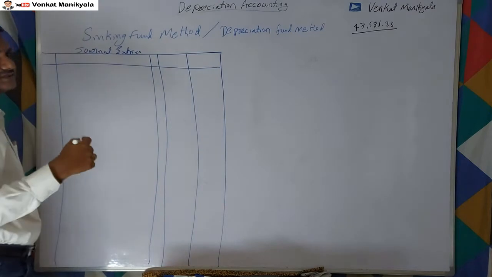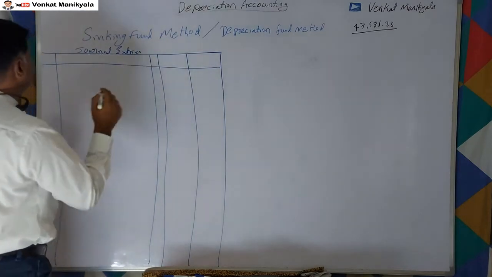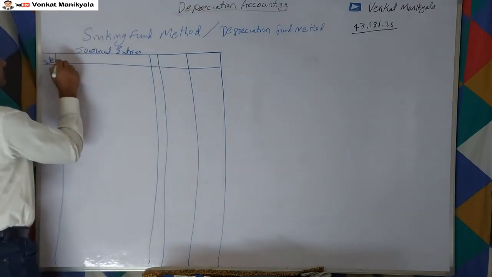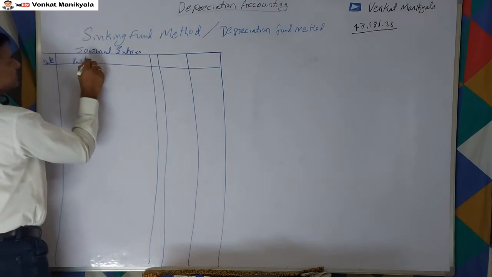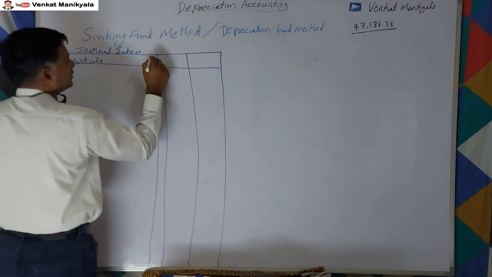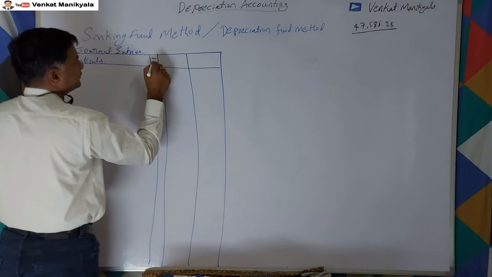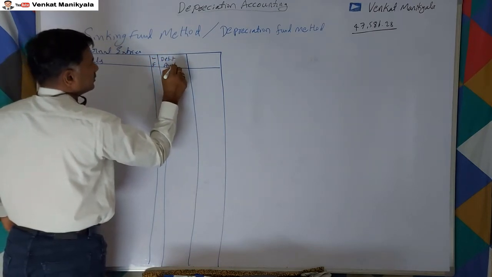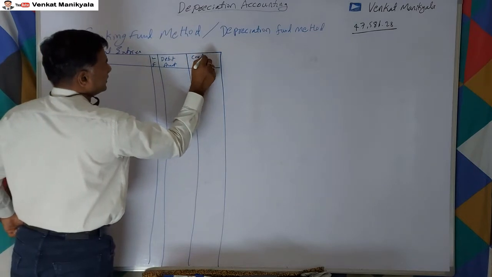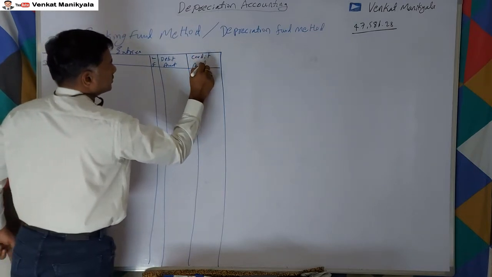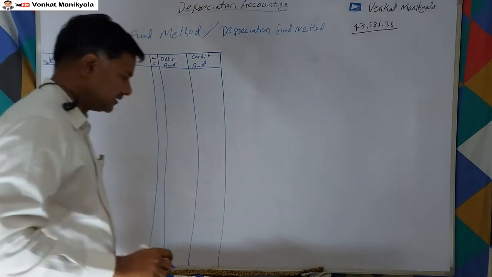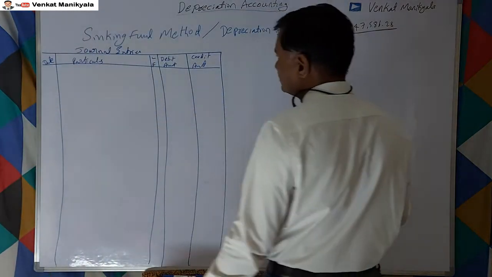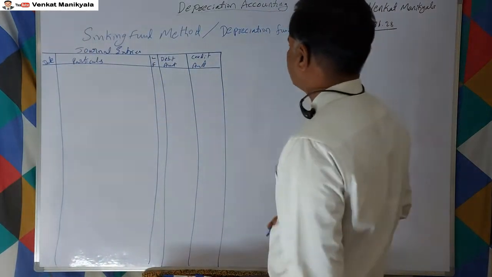If at all some person's name is given, in the books of so and so. This is the date column, particulars column, ledger folio, debit amount, credit amount. Then some more ledger accounts we are supposed to maintain as and when they come.